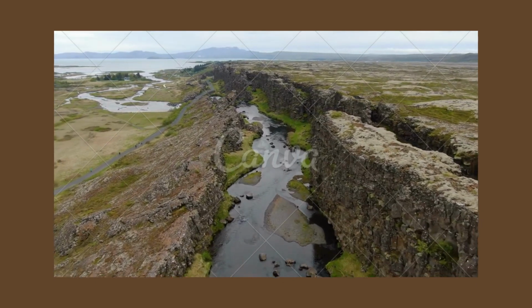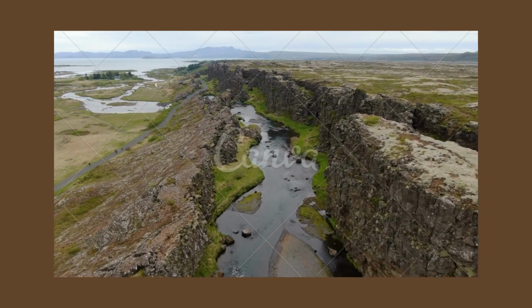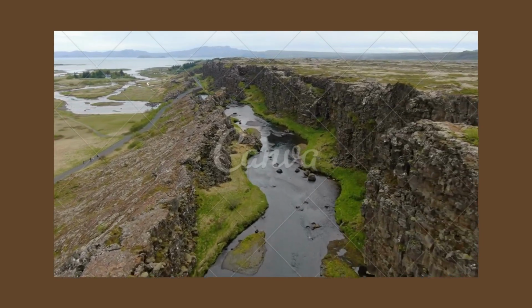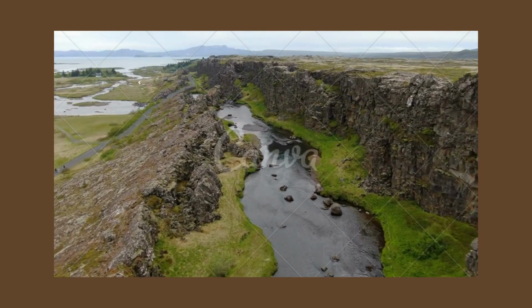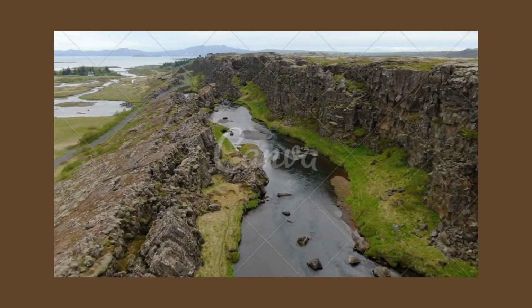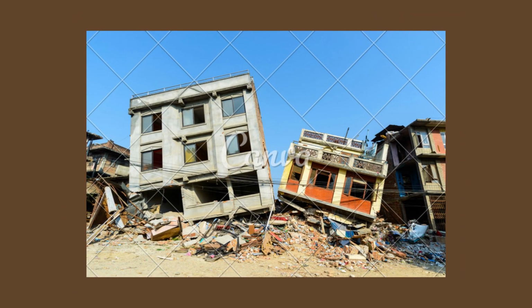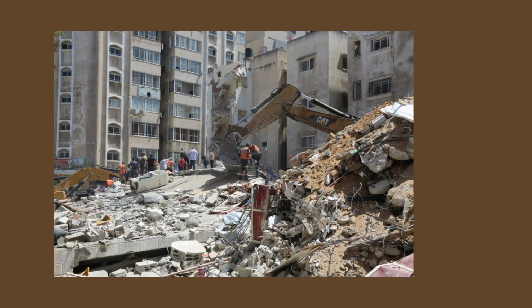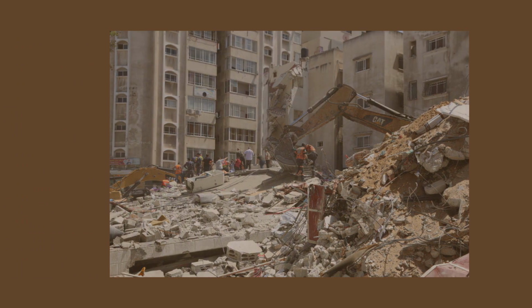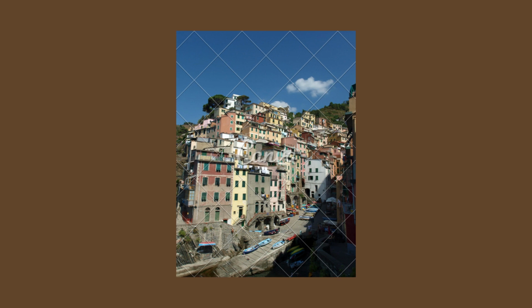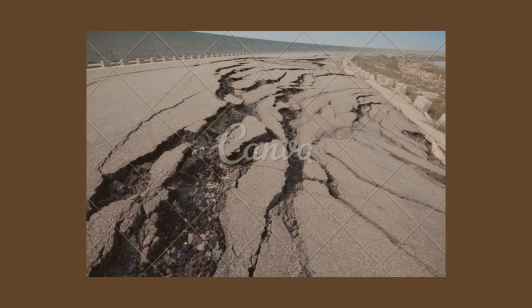The theory of plate tectonics has helped scientists better understand many aspects of the Earth's geology, including the distribution of earthquakes and volcanoes, the history of mountain building events, and the formation of the Earth's continents and oceans. Overall, the theory of plate tectonics is an essential concept in the field of geology and has provided a framework for scientists to better understand the behavior and evolution of the Earth's crust over millions of years.